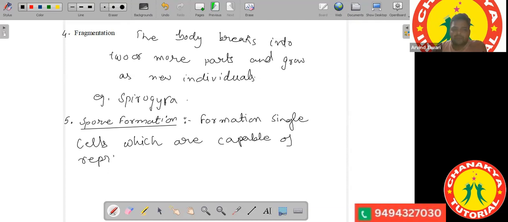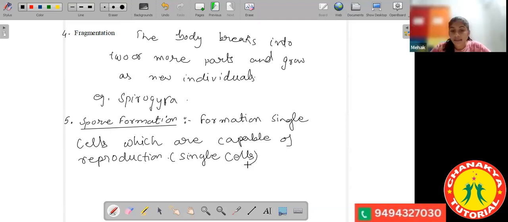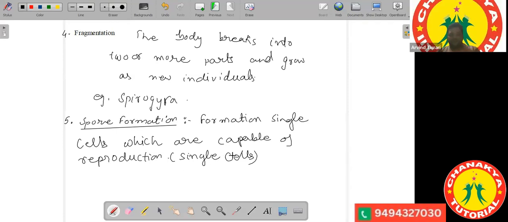So these single cells are called spores. So what are spores? Single cells which are capable of reproduction, they are called spores.